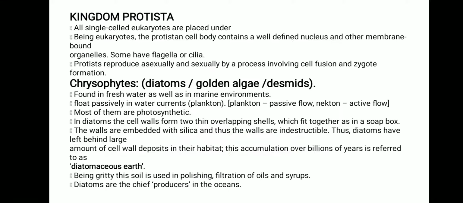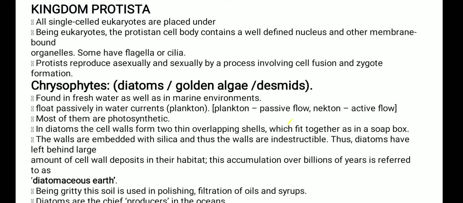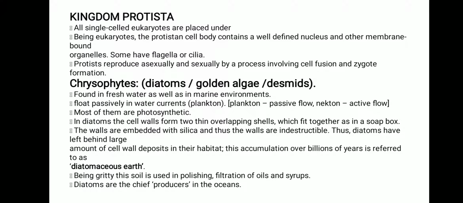Come to the next slide. The kingdom Protista. What are the most important characteristics behind it? We know that single-celled eukaryotes are placed under the kingdom Protista. Being eukaryotes, the protist cell body contains a well-defined nucleus and other membrane-bound organelles. Some have flagella and cilia.